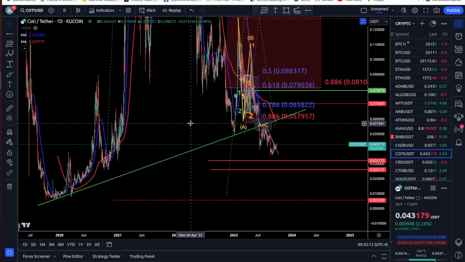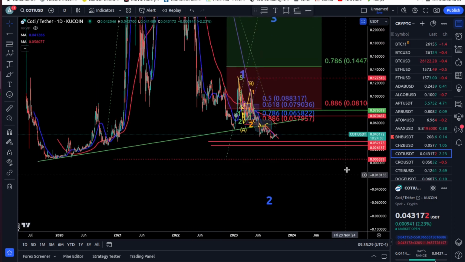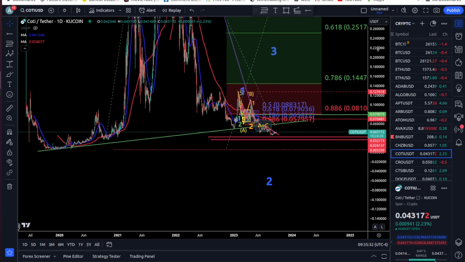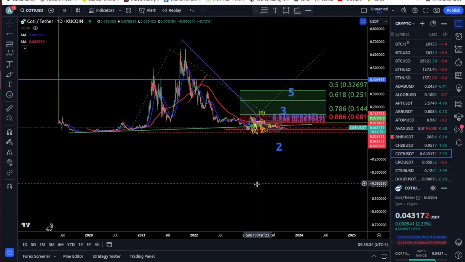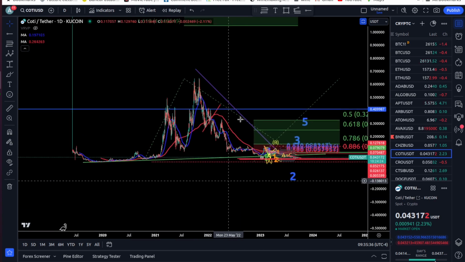Once again, I want to remind you that I start to change the description. I usually start to update them. So for COTI, I'm going to put what it does, what its purpose is, what its target should be. Actually, now I cannot do it, right? Because the target for the next bull run, wave 2, is not even finished.